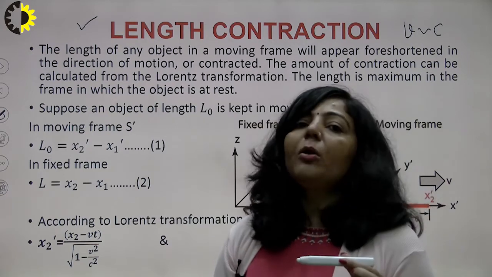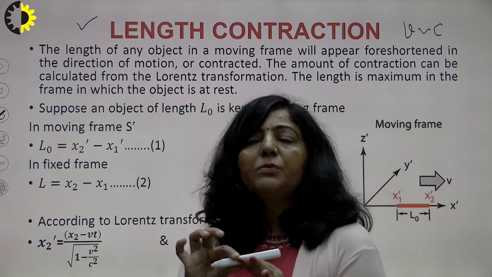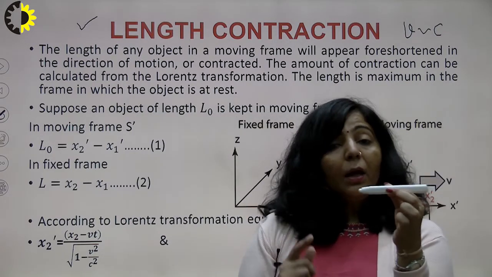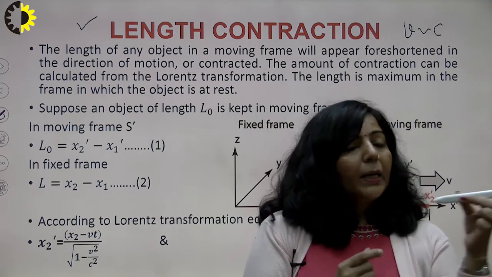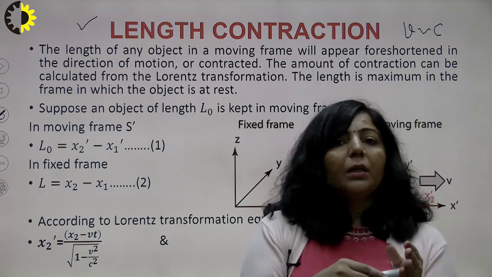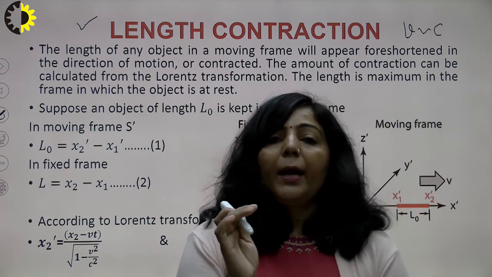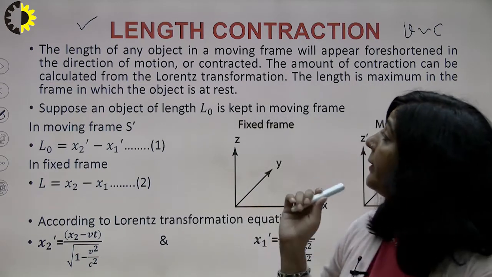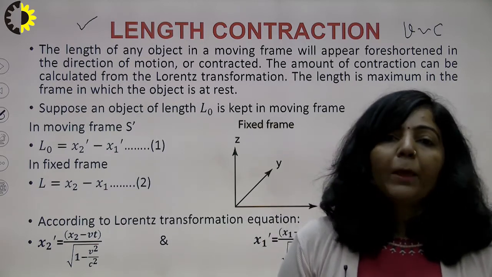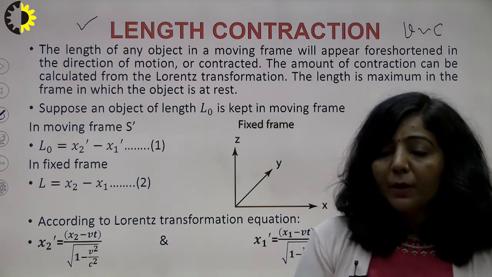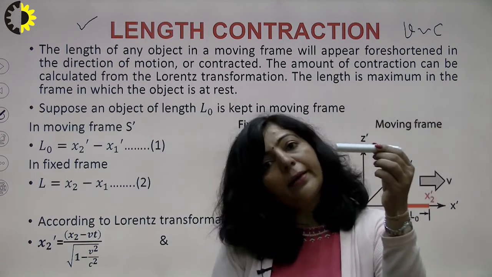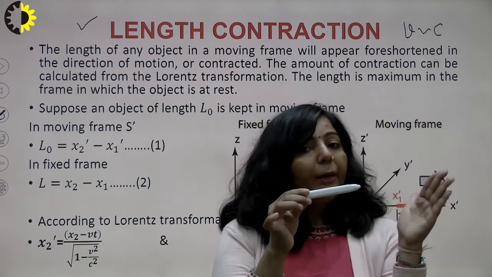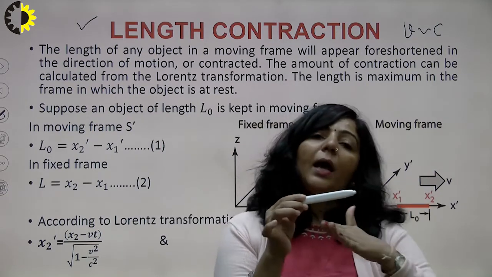If a stationary observer is measuring the length of this moving object, then along the direction of motion there will be a contraction in the length of this object, and that contraction is only along the direction of motion, other dimensions will remain the same. So if you are a stationary observer and if you are measuring the length of this object along the direction of motion, then for you there will be a contraction in the length of this object along its direction of motion.